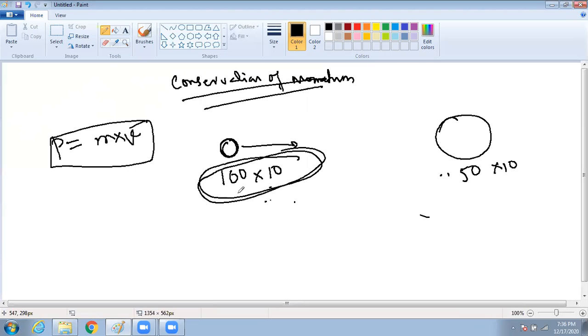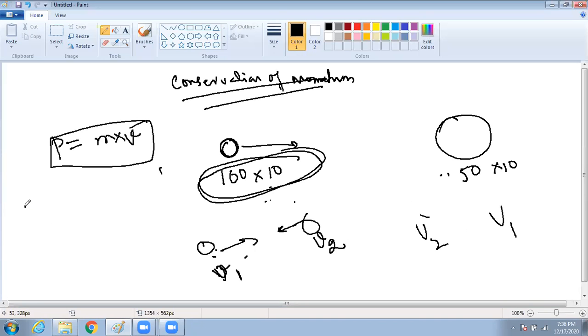In an isolated system, the momentum always remains constant. Means if there are two objects colliding with each other, initially this might be moving at a speed v1, this might be moving at v2, and later both get a different speed, this one gets v2 and this one gets v1. But the momentum always remains constant.